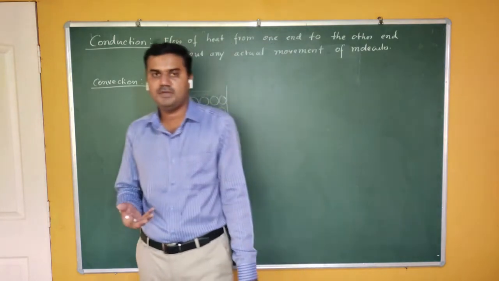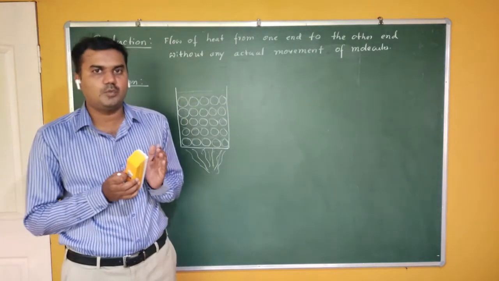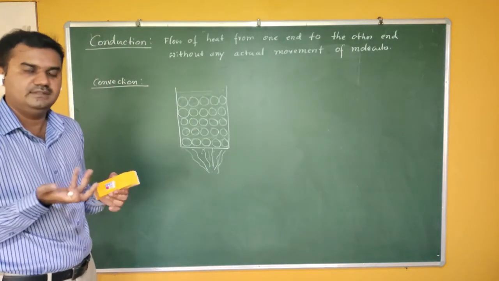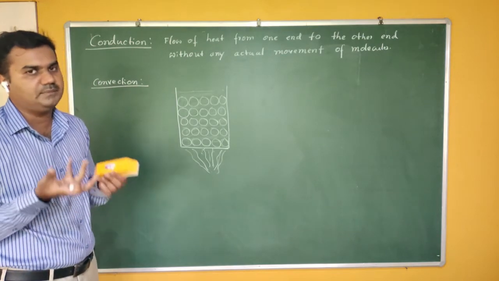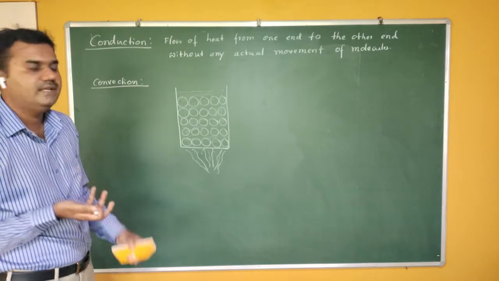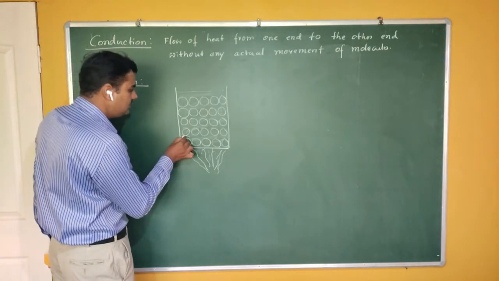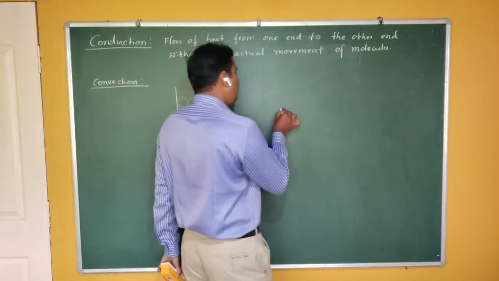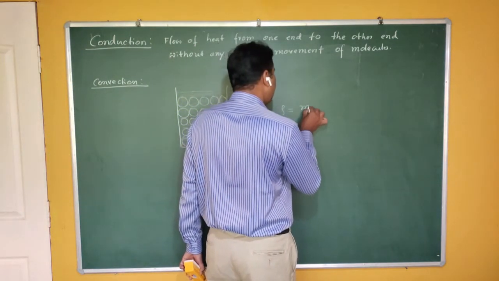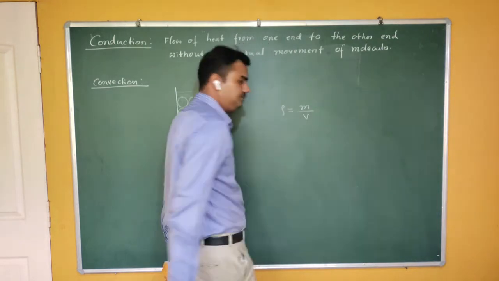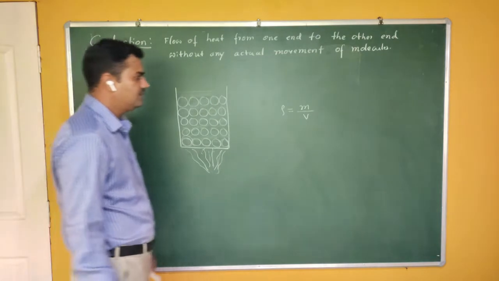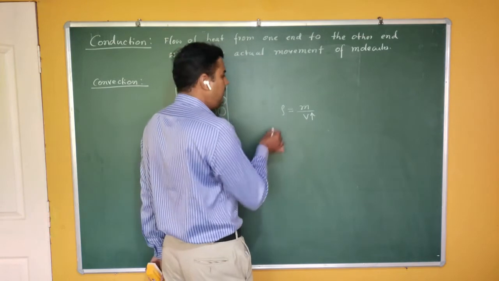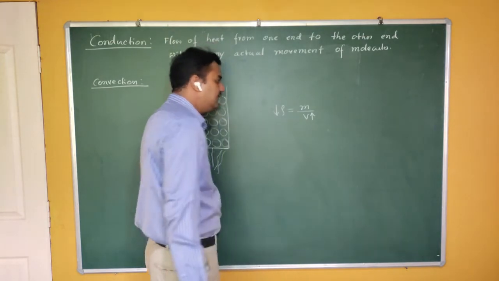As we studied in the thermal properties of matter, when molecules absorb heat energy, expansion takes place. This is the general behavior: when a material absorbs heat energy, it expands. So these molecules get expanded, that means their volume increases. If volume increases, then what happens to their density? As you know, density is nothing but mass by volume. As the volume increases, definitely the density decreases.